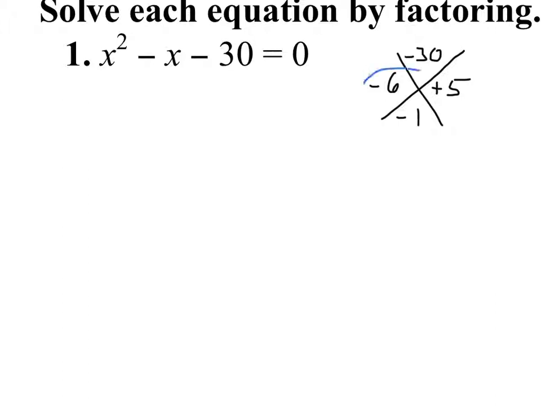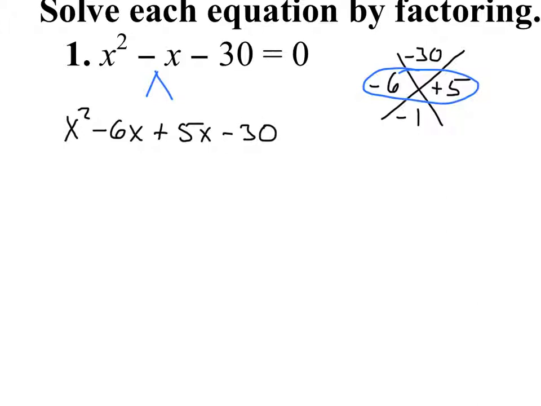So just like we've been doing the last 4 days, we use those two numbers to break apart that middle term. So we now have x squared minus 6x plus 5x minus 30. But now we have that equals 0. That equation has to follow along here. That whole expression equals 0. We're only working with the left side.